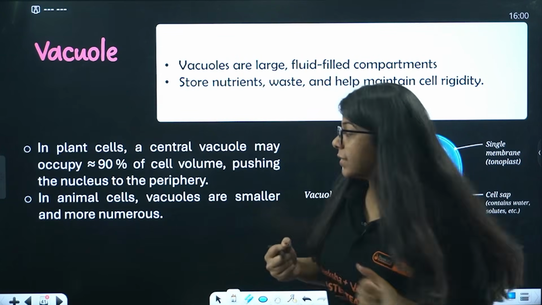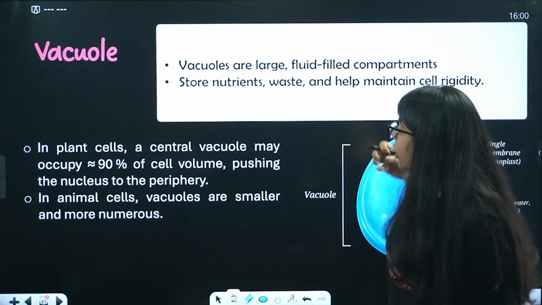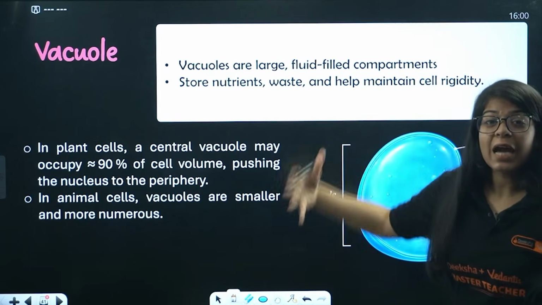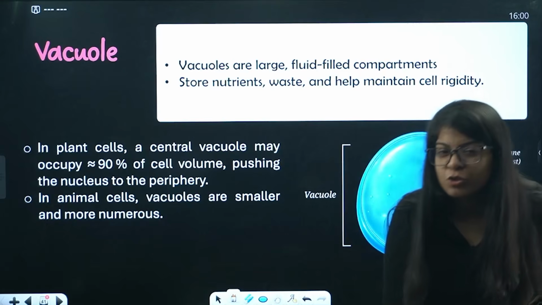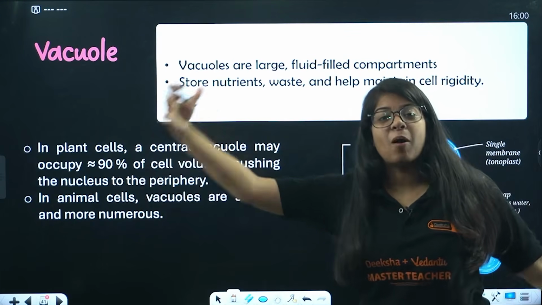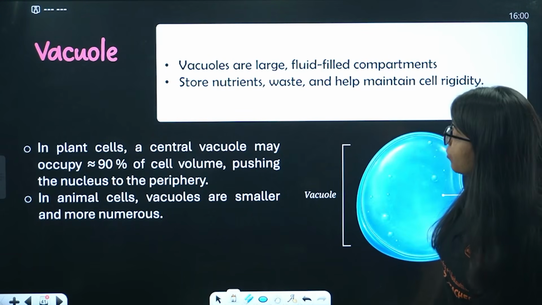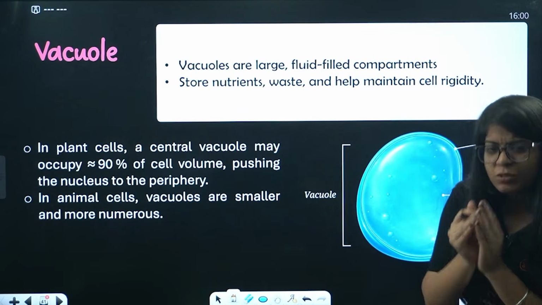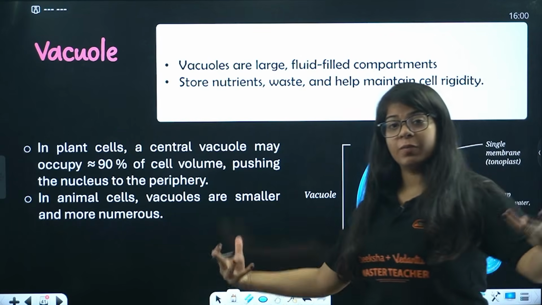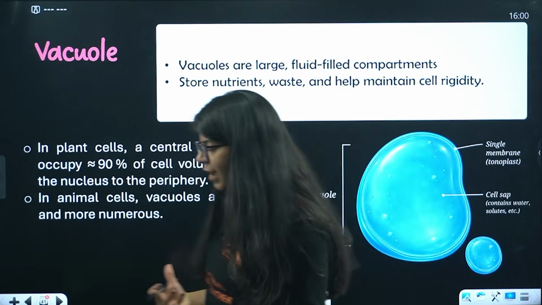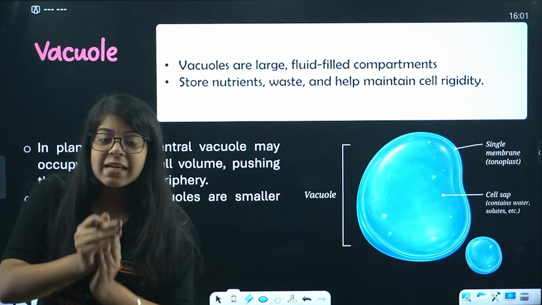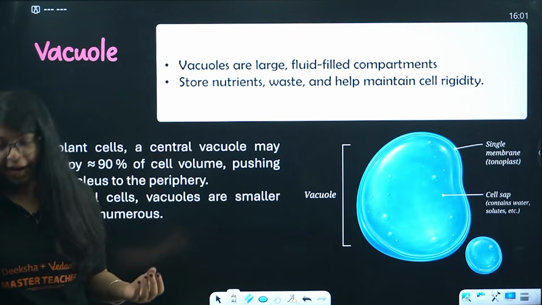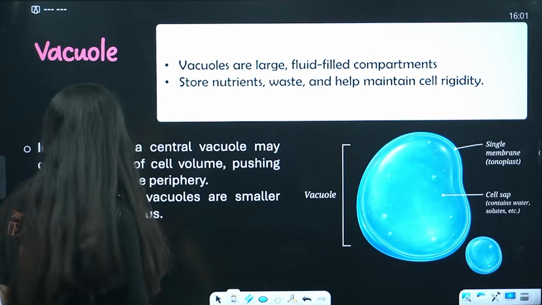Now, some of the points: in a plant cell, a central vacuole may occupy 90% of the space of the cell, right? Pushing the nucleus to its periphery. Periphery means the boundary. Okay, and in animal cells, vacuoles are smaller and more numerous. In plant cells, normally one vacuole is there, but in animal cells, the vacuoles are smaller in size, but there can be a number of vacuoles. Okay, done?